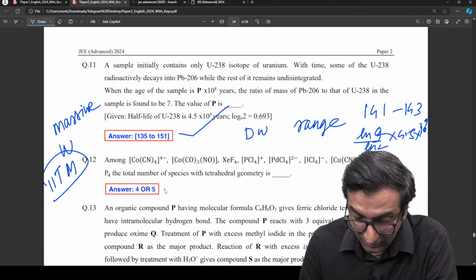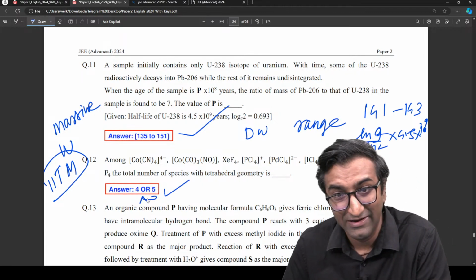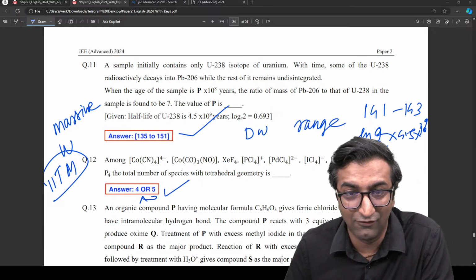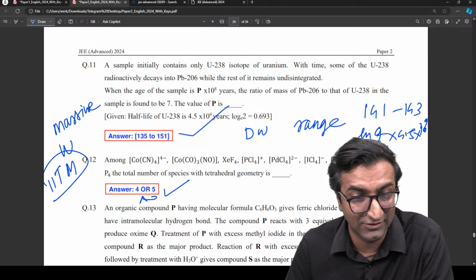And another massive W is this, 4 or 5. And would you believe it? I have not altered any of this. If you want, you could go and check my other session itself.